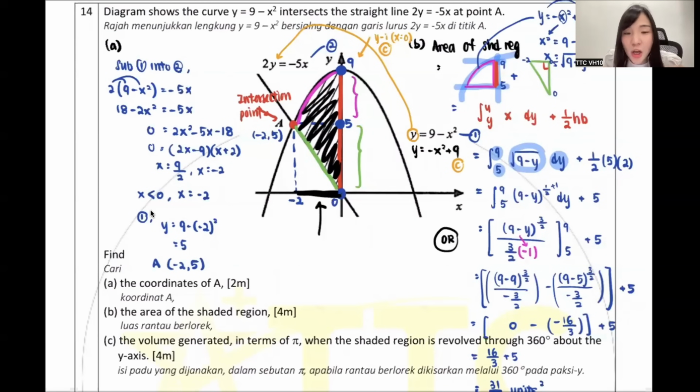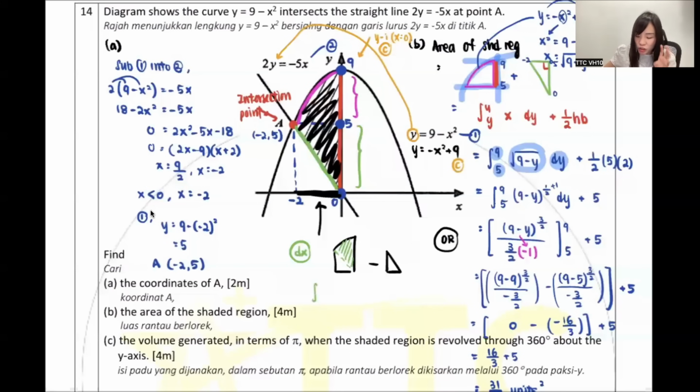So actually, flying can also use what method? Big minus small. So I show you, you no need to do. Isn't it I can use big minus small? If I use this minus this, I can legitimately get the top one. So actually you can use dx to also get the answer. Just now you used dy, this time you use dx. I show you straight away, okay?